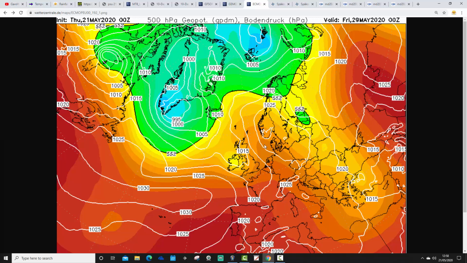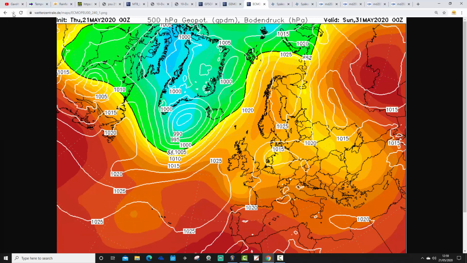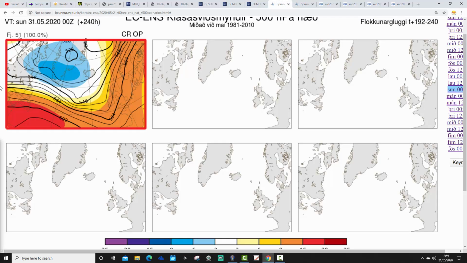So most models are agreeing on some sort of interruption again to the high pressure fest sometime around the 28th, 29th of May. They're differing on the exact day, but they're all sort of in agreement that some sort of interruption might take place around the 28th, 29th of May. However, by day 10, 31st of May, we're back into the high pressure once again, really. So if we do get an interruption late next week, I don't think we'll have to wait very long before we get ourselves back into high pressure.